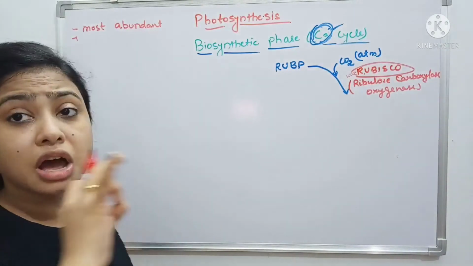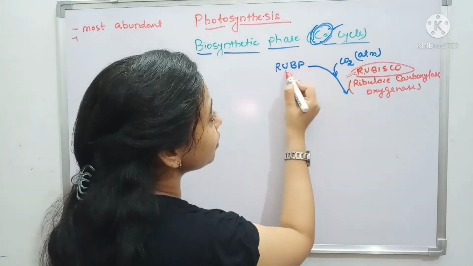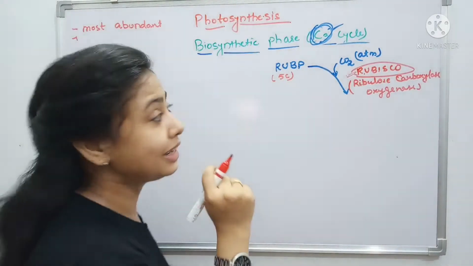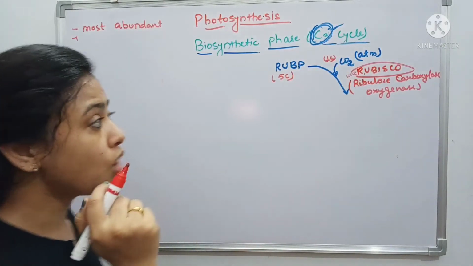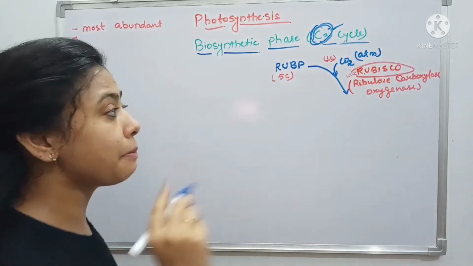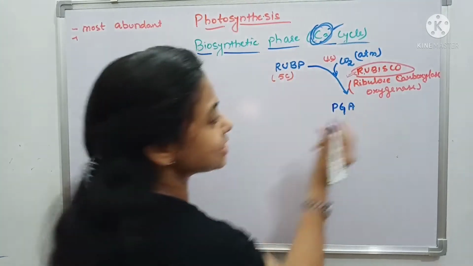So this enzyme helps the fixation of CO2 with RuBP, the 5 carbon compound. One carbon comes from one molecule of CO2, and they fix and make the first stable product, which is called phosphoglyceric acid.